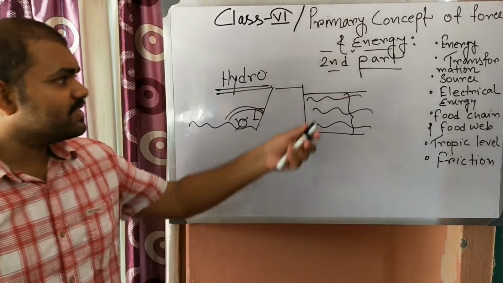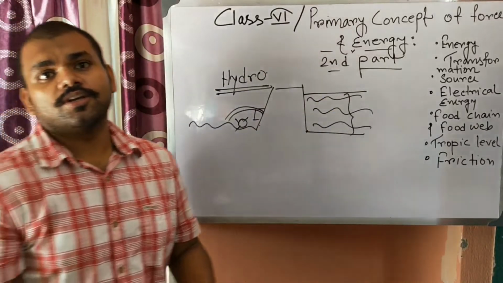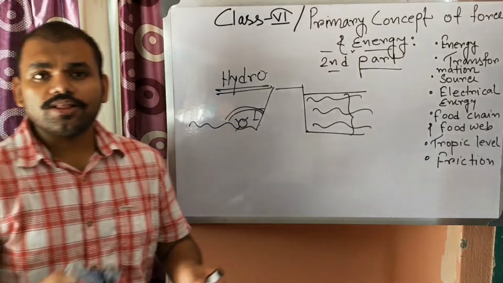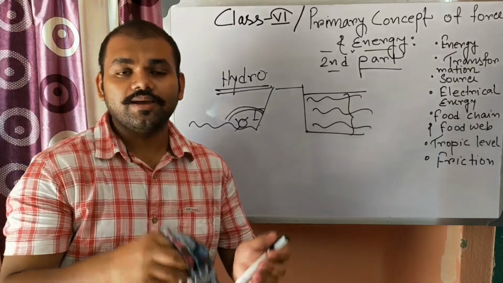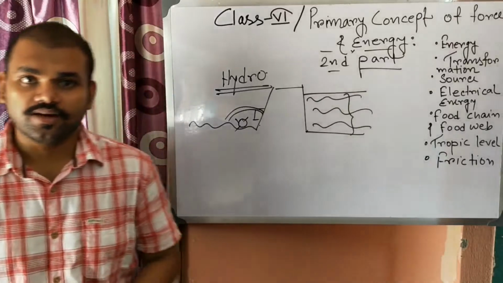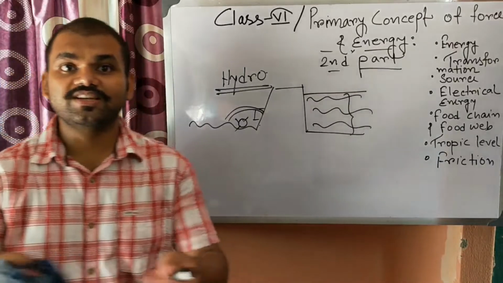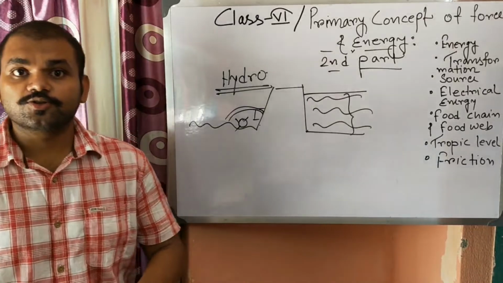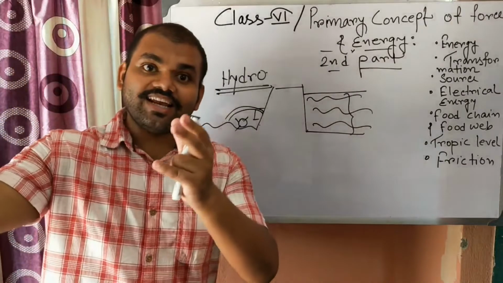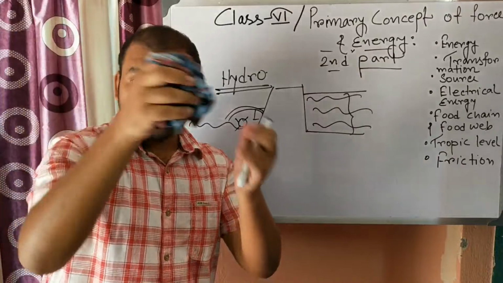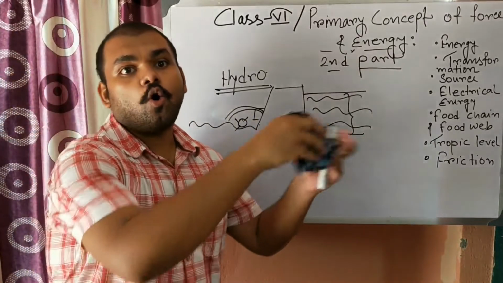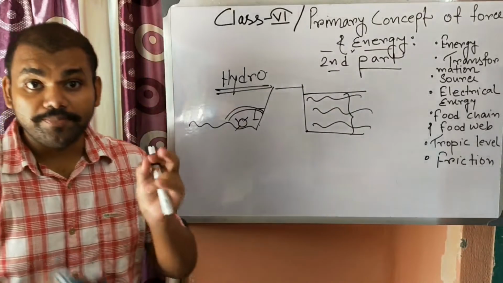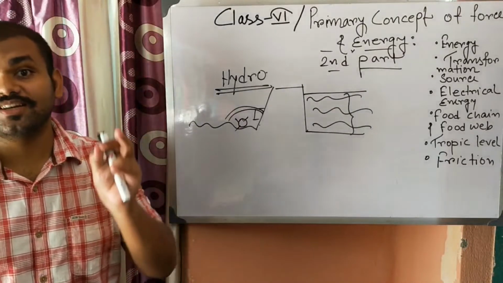Okay, so why is the sun the main source of energy? Because all the other activities are related with the sun. Like plants grow because of the sun, and we eat plants, and we eat other animals. So we get that energy of the sun not directly but indirectly by consuming all those things. So the main source of energy here is the sun.